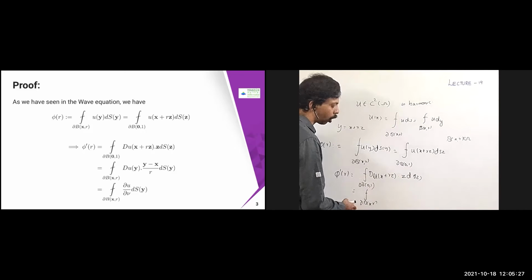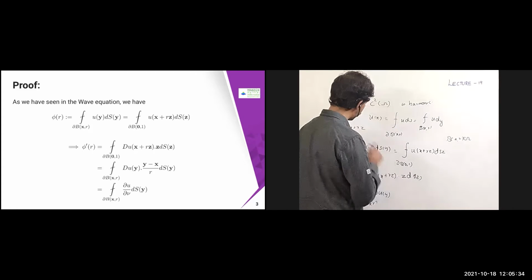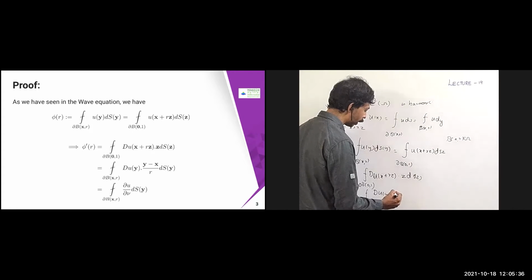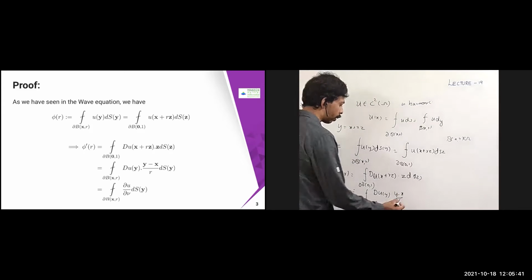Going back from the boundary of B(0, 1) to the boundary of B(x, r), this becomes Du(y) using the same substitution, where z becomes (y minus x) by r, times dS_y.